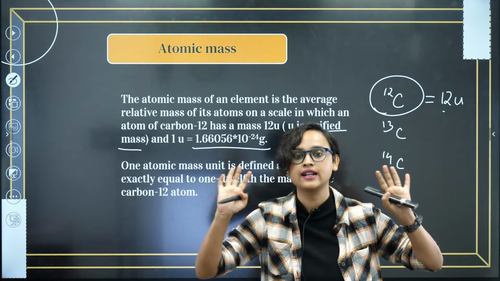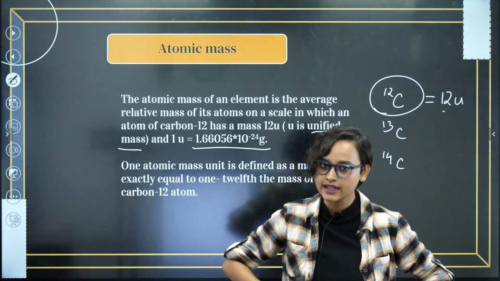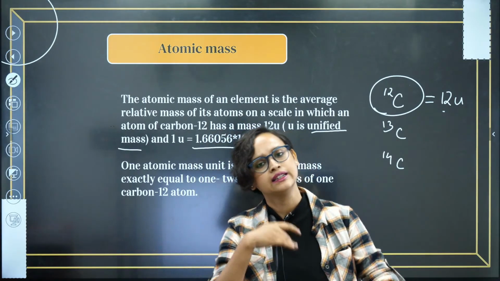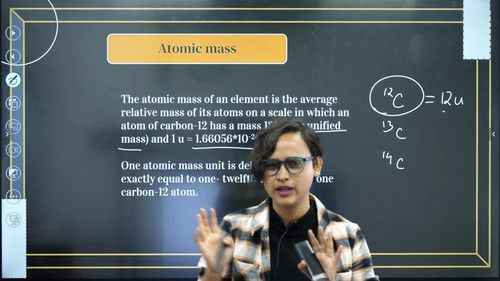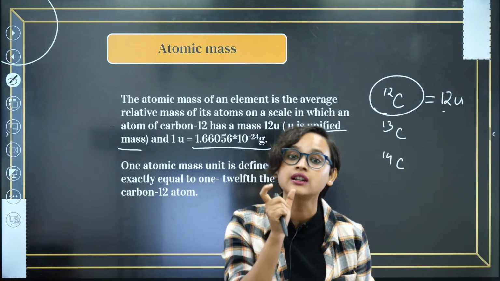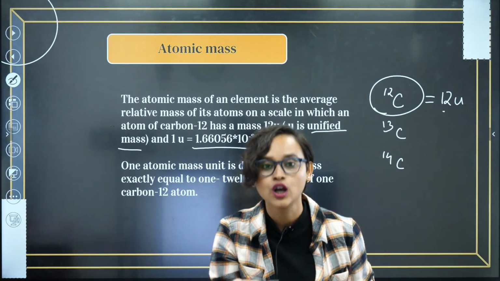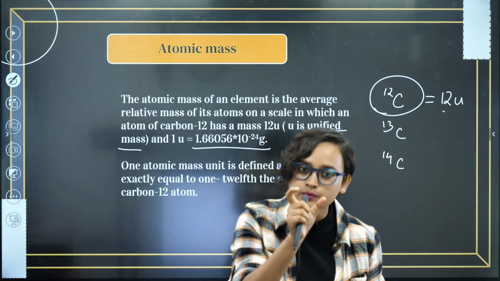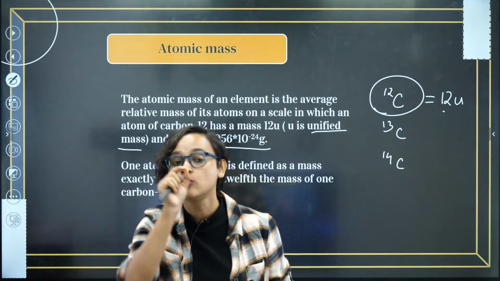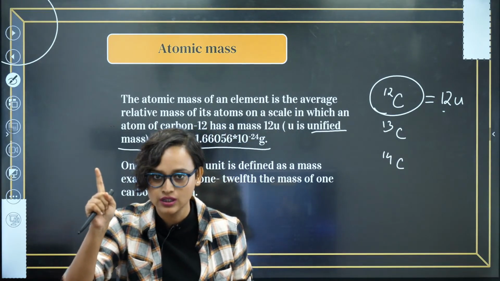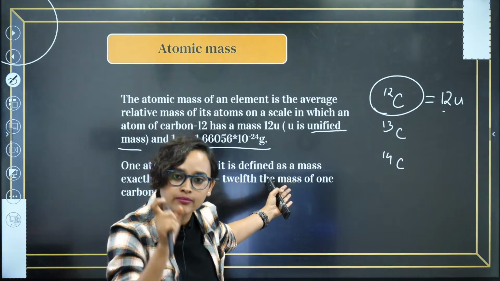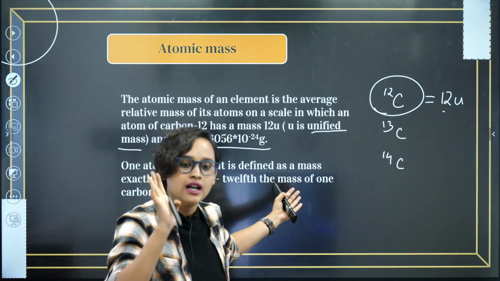Understanding or not understanding, everybody? Tell me now. Once again, let me tell you that atomic mass had different scales. There was the hydrogen scale, there was the oxygen scale and all of these. But now in today's world, we take into consideration the carbon-12 scale. Why? Because carbon-12 is the isotope which has a mass of 12U. What is U? Unified mass. That's the unit of atomic masses.